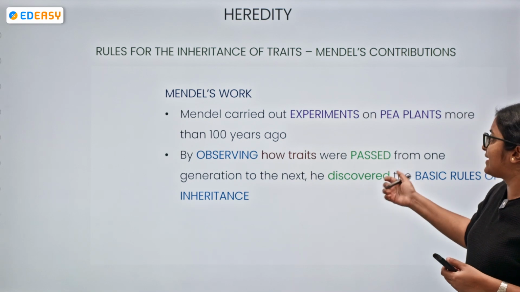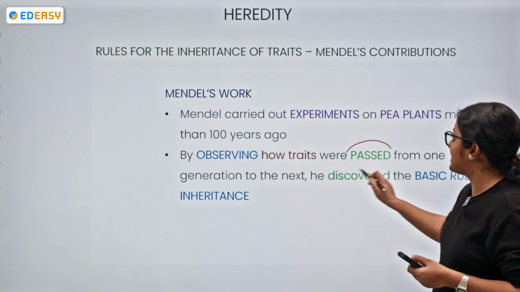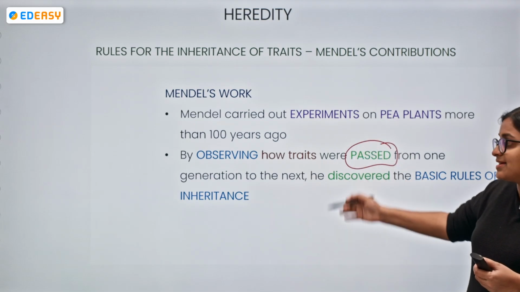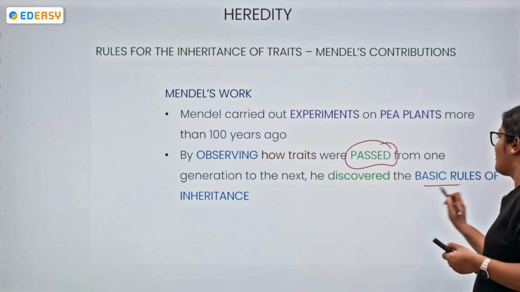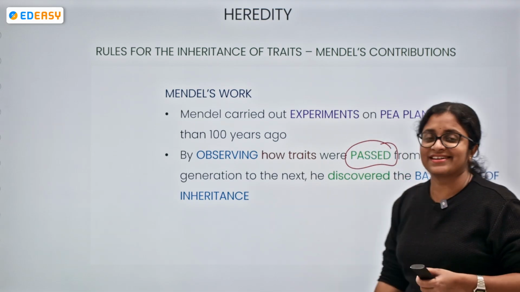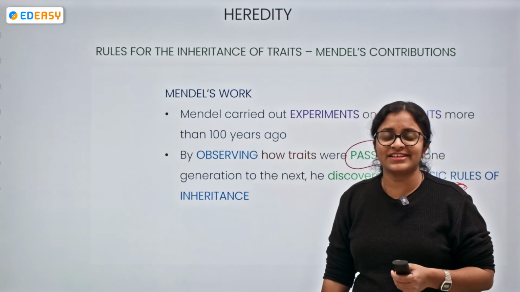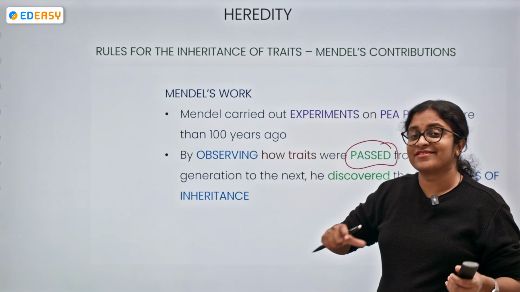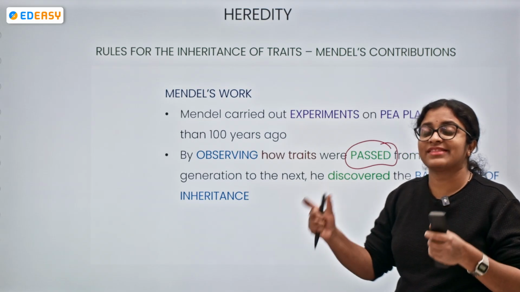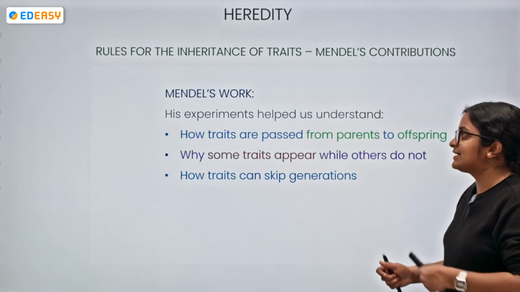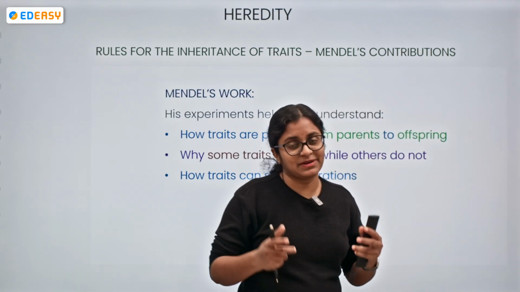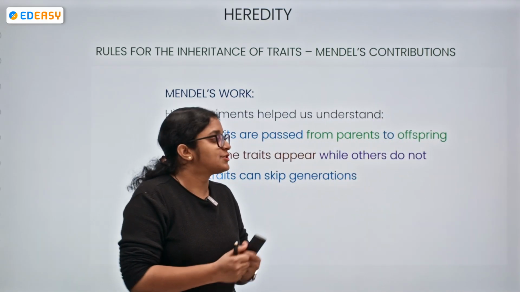He observed how traits were passed from one generation to the next generation. This led to the discovery of the basic rules of inheritance. So what was our question of discussion? How are we going to tell which one gets expressed within the child? What does it depend upon? Let's try to understand through Mendel's experiments on pea plants. So what did he do?